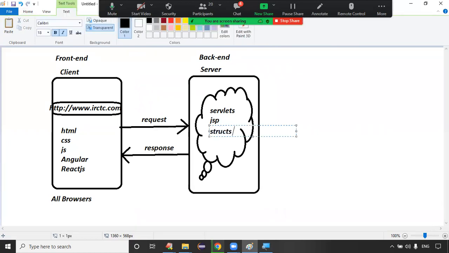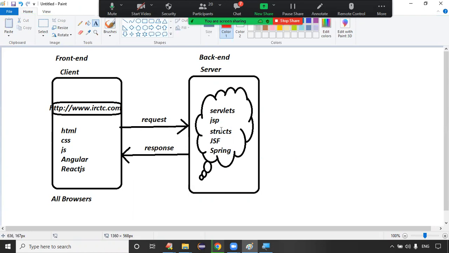And we have frameworks like the Struts framework, the JSF framework, the Spring framework, and .NET and PHP.